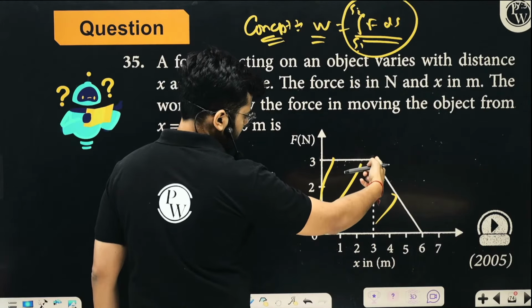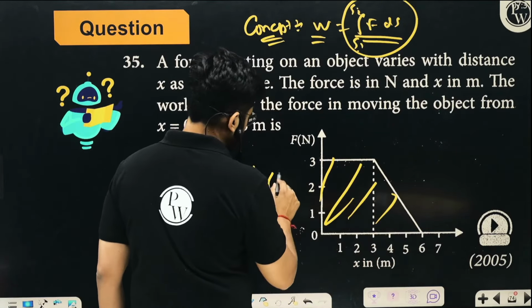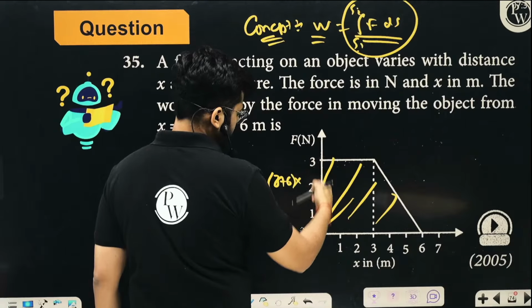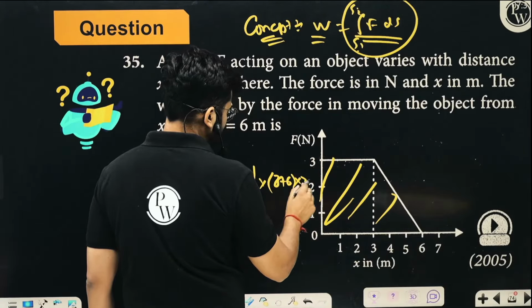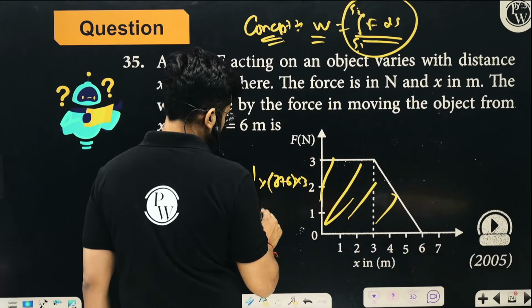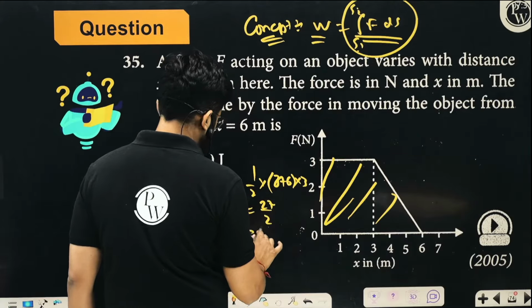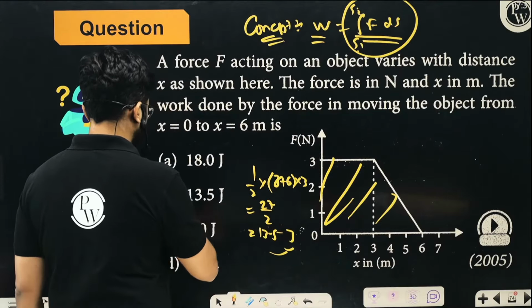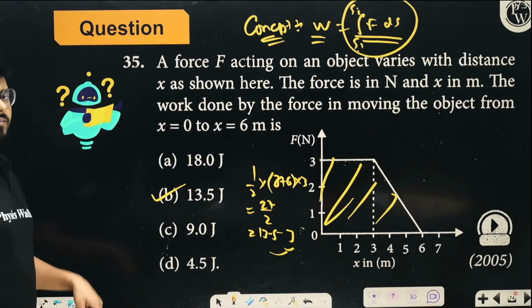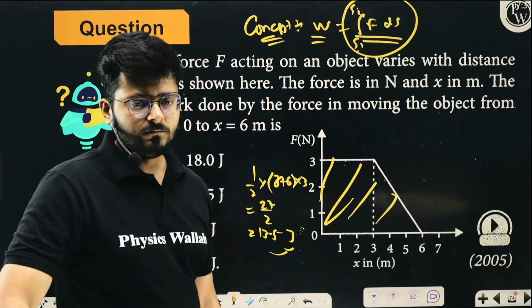So it is 3 plus 6 into distance between them, 3. So it is 9 into 3 upon 2, 27 upon 2, which is 13 and a half, which is option number B, right? I hope the idea is very, very clear, right? Okay.